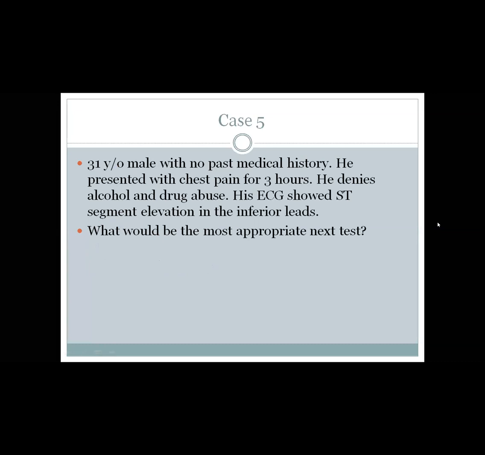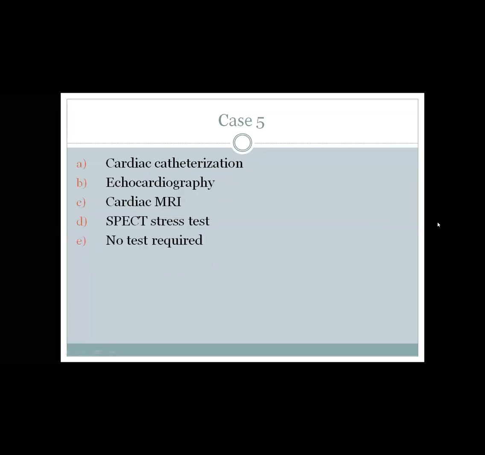Last case: 31-year-old male, no past medical history, presented with chest pain for 3 hours. He denies alcohol and drug abuse. ECG showed ST segment elevation in the inferior leads. What would be the most appropriate?